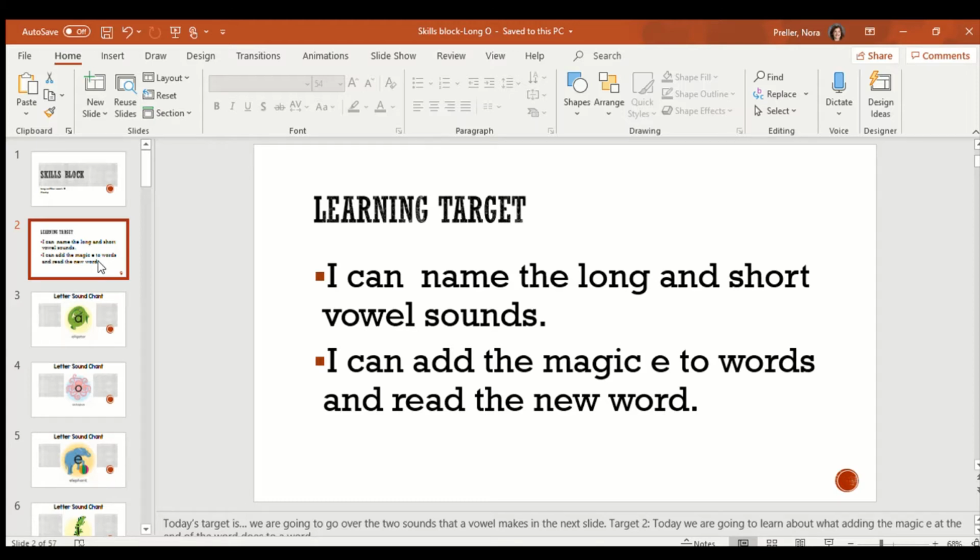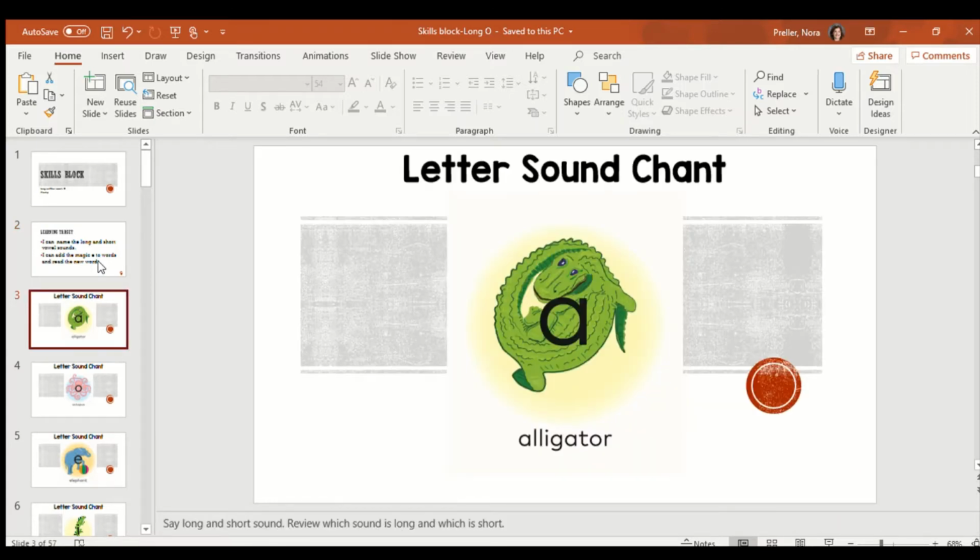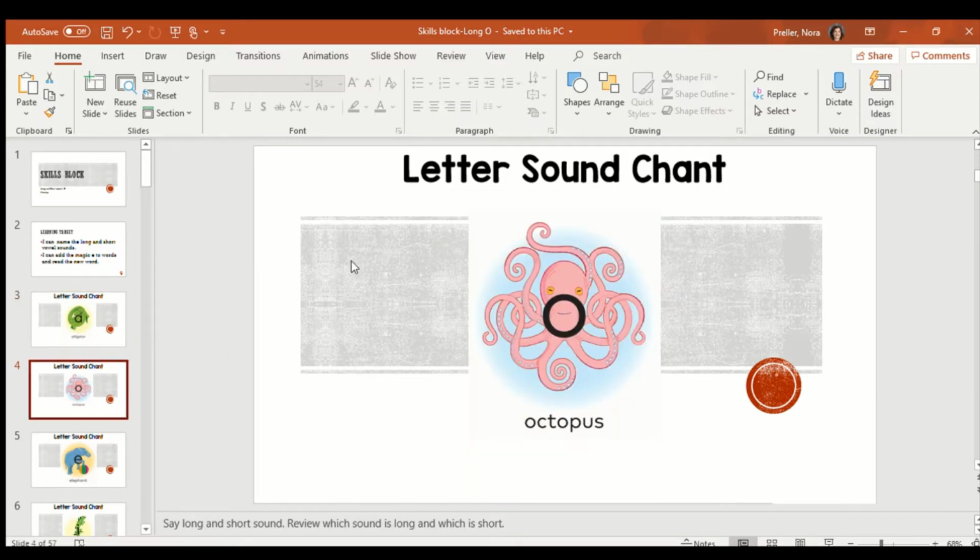Before we get started, let's review the two sounds that vowels make. Say it with me. A, alligator, ā. Ă is the short sound and ā is the long sound because A is saying its name. O, octopus, ō. Ŏ is the short sound, ō is the long sound.